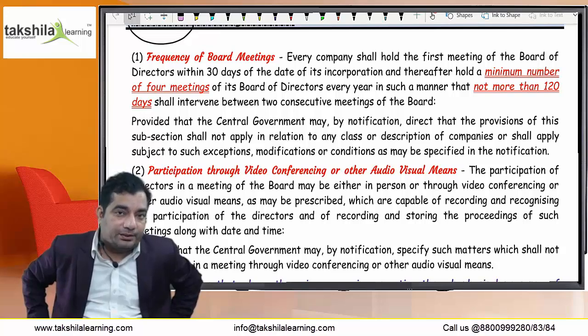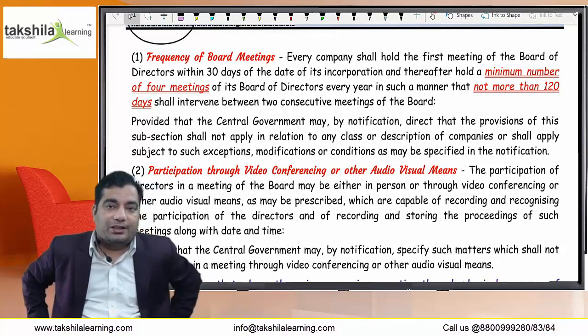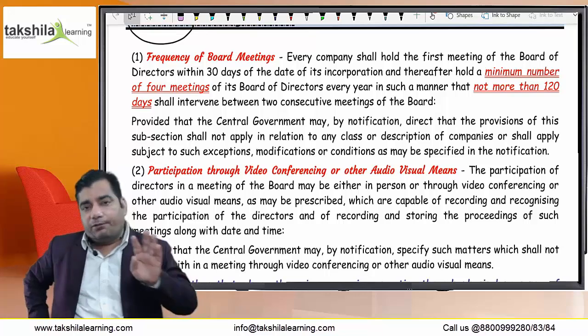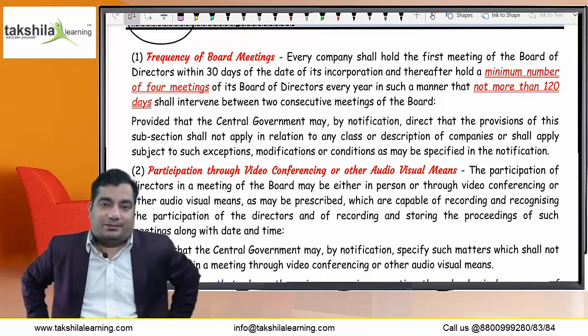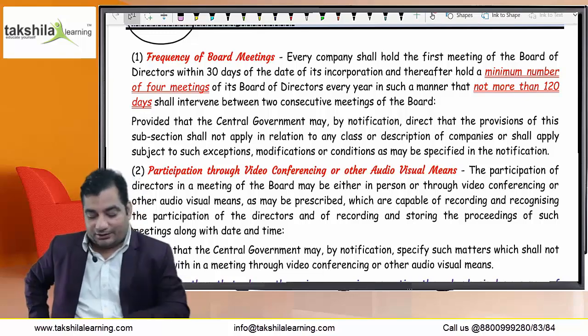First board meeting must be convened within 30 days of incorporation of the company. There must be at least 4 board meetings in a calendar year. And the gap between 2 meetings can never exceed 120 days.